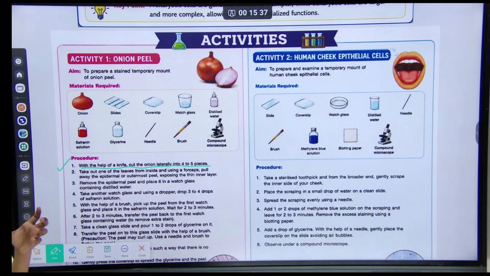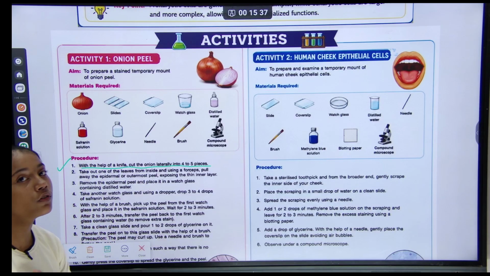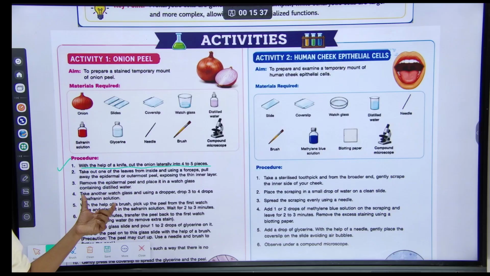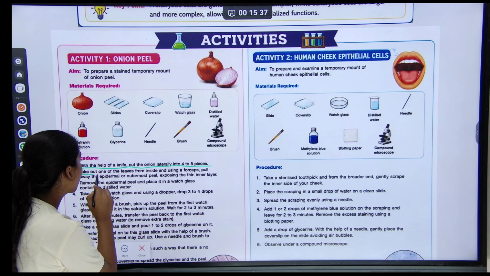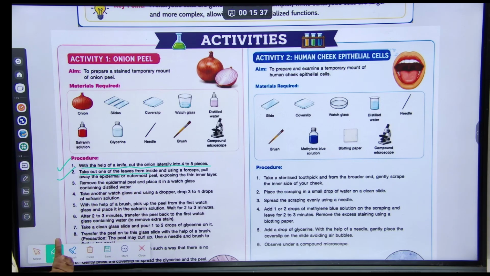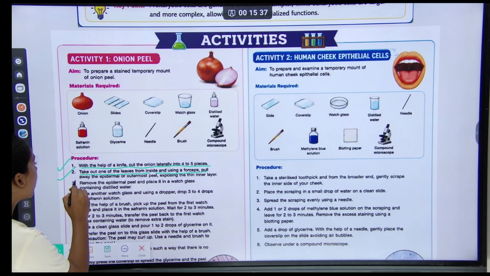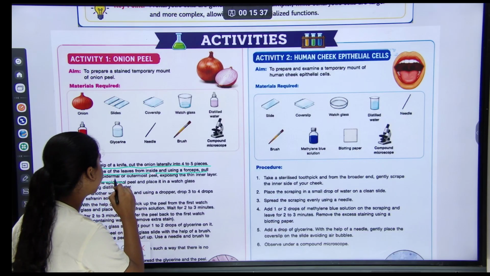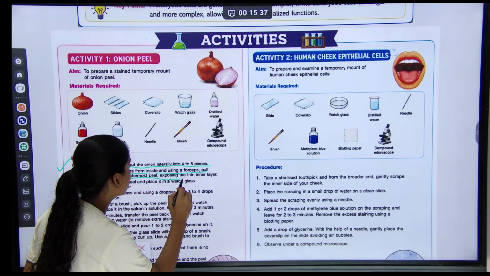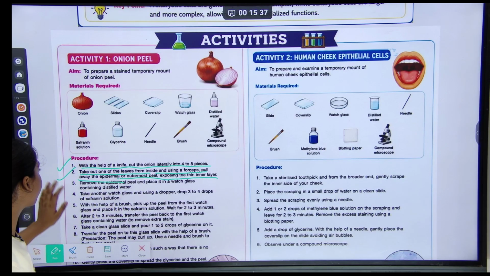And the second task was to take out one of the leaves from inside using forceps. Pull away the epidermal or outermost peel, exposing the thin layer.